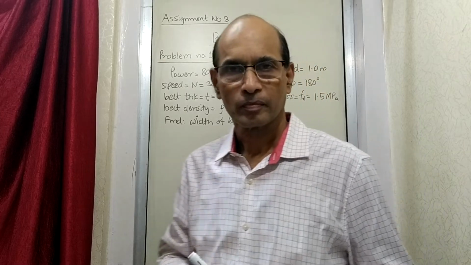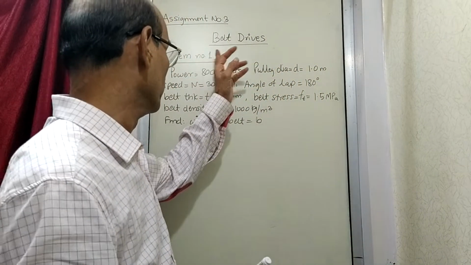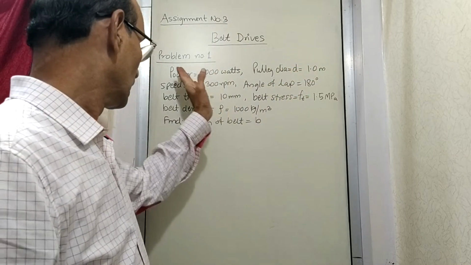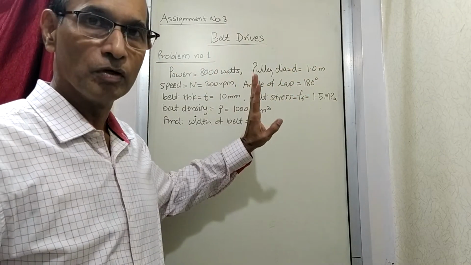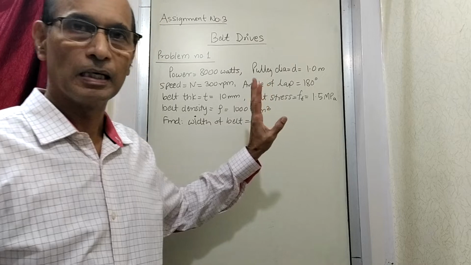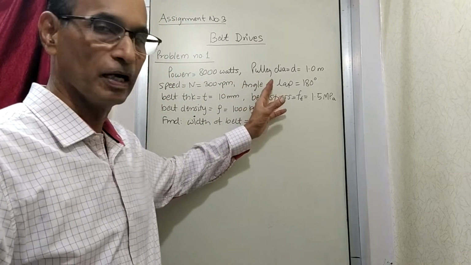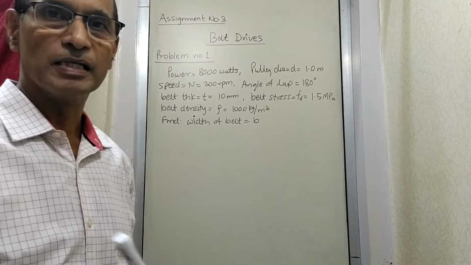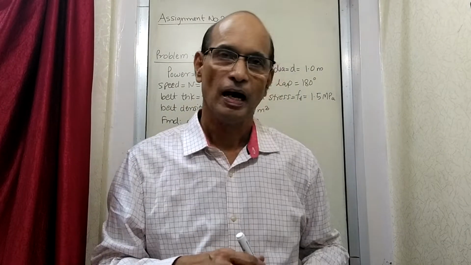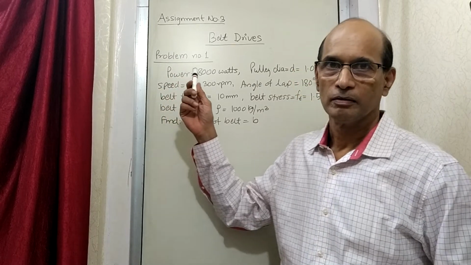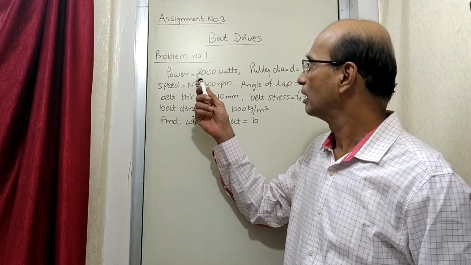So starting with the first problem, belt drives assignment number 3. The problem is already there with you. From the problem, the different conditions that are given are jotted down here. You will find that there is a belt system transmitting some power, which is given as 8 kilowatts.